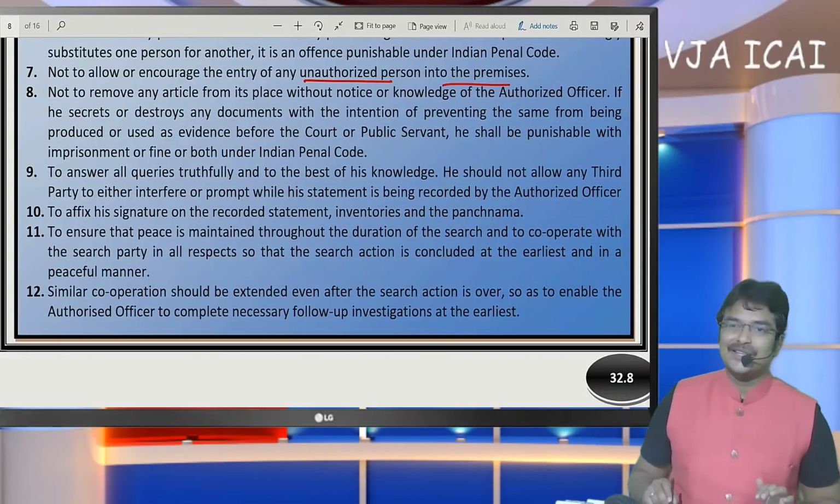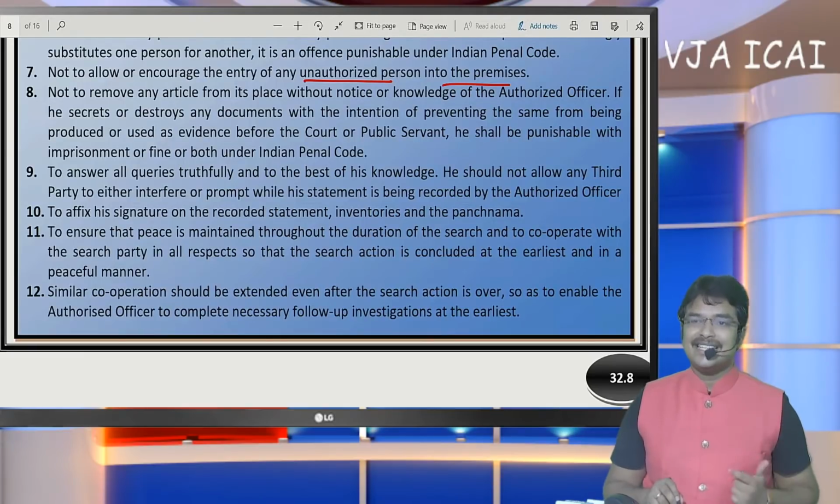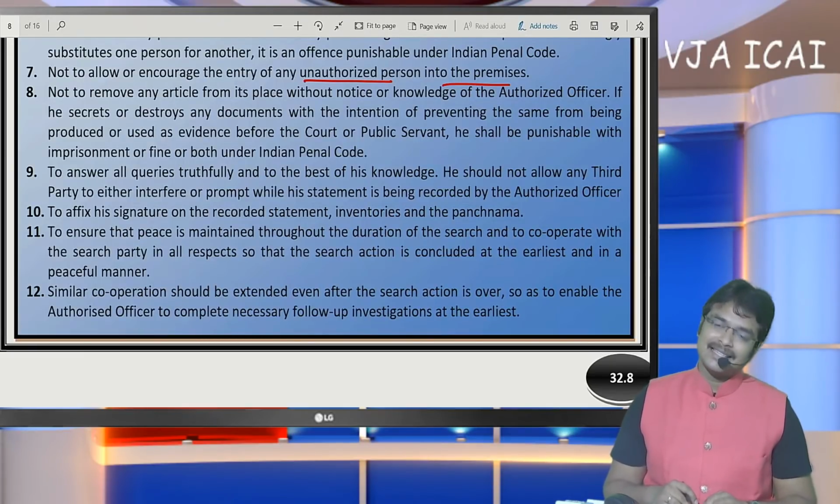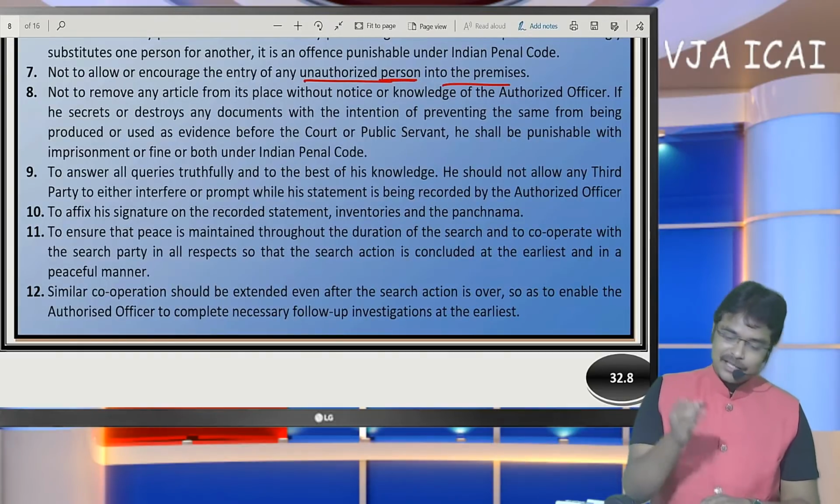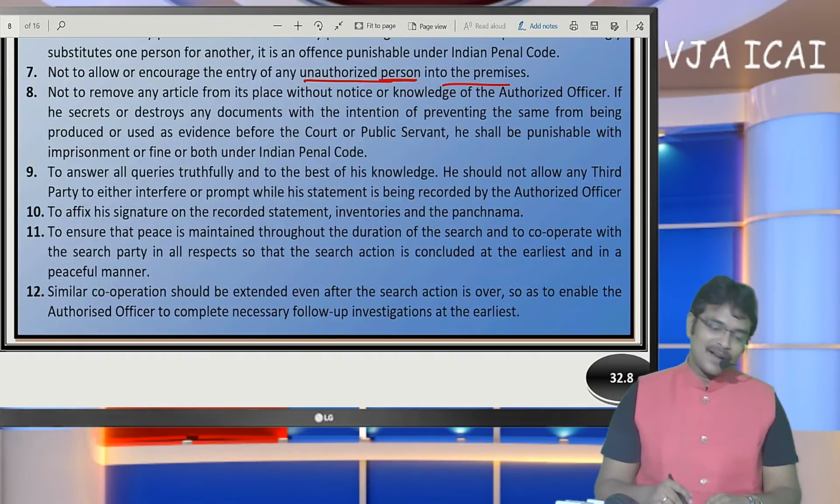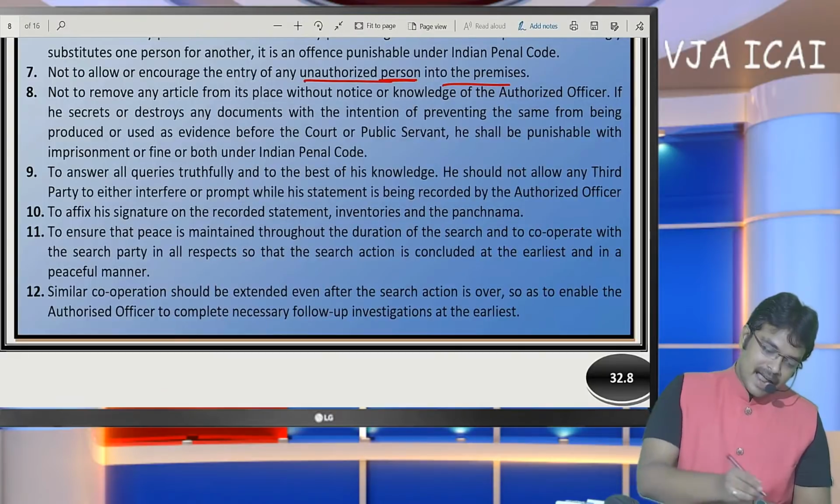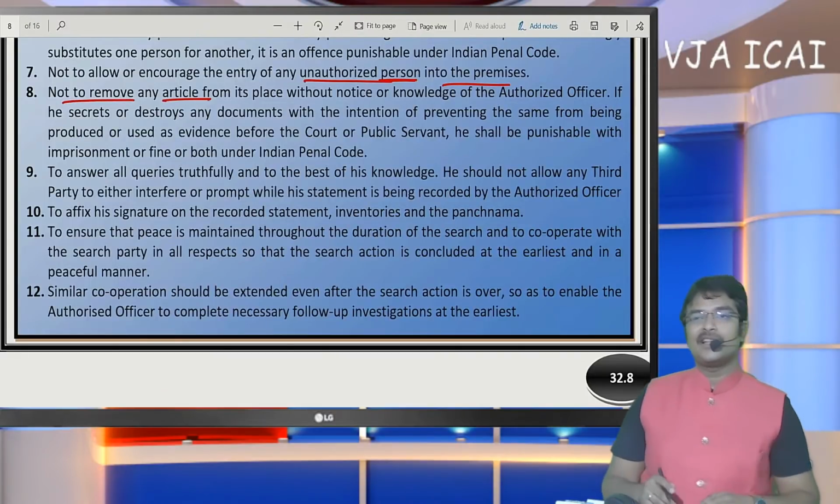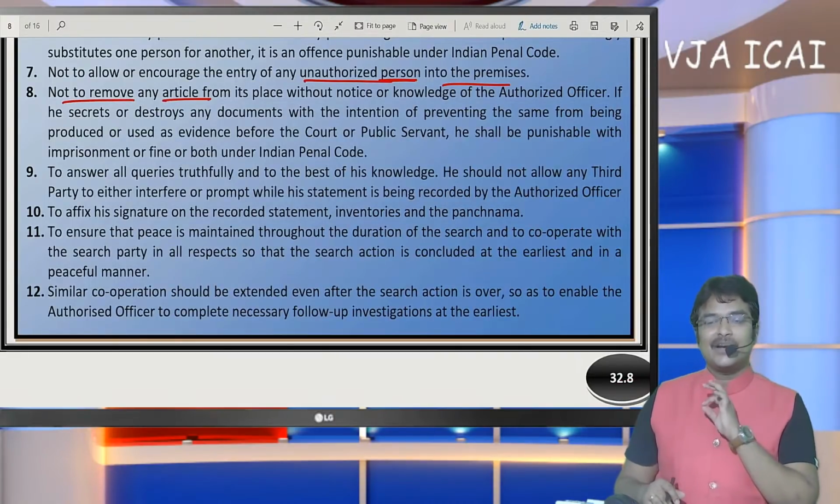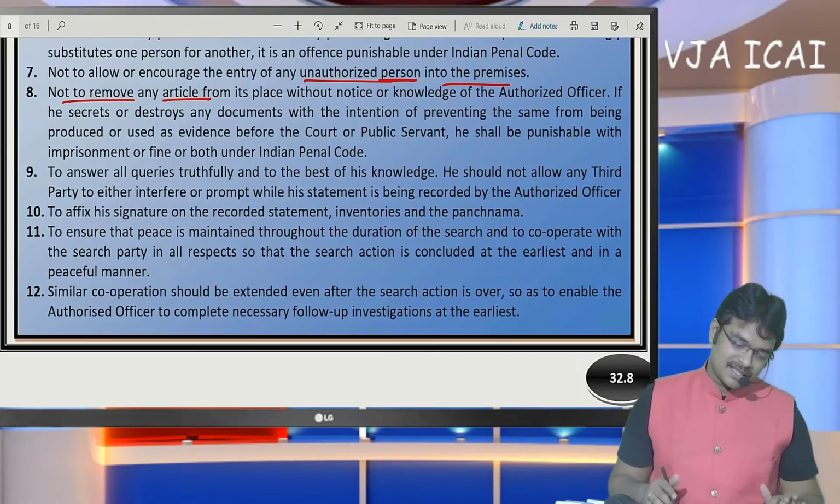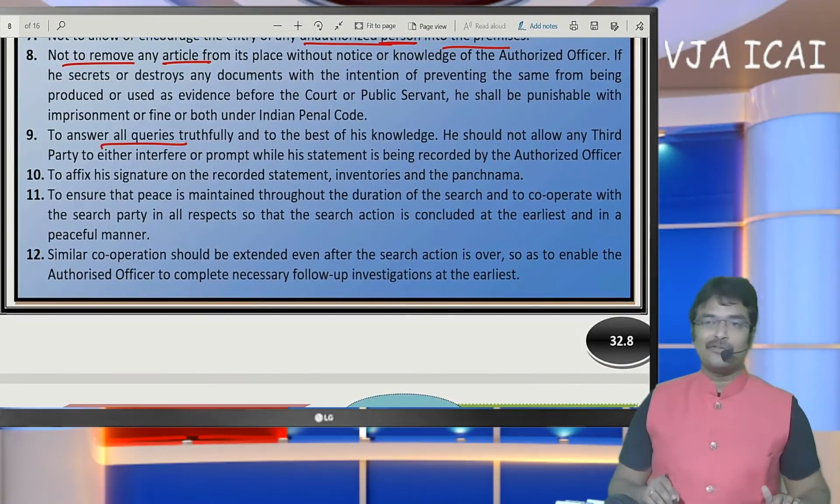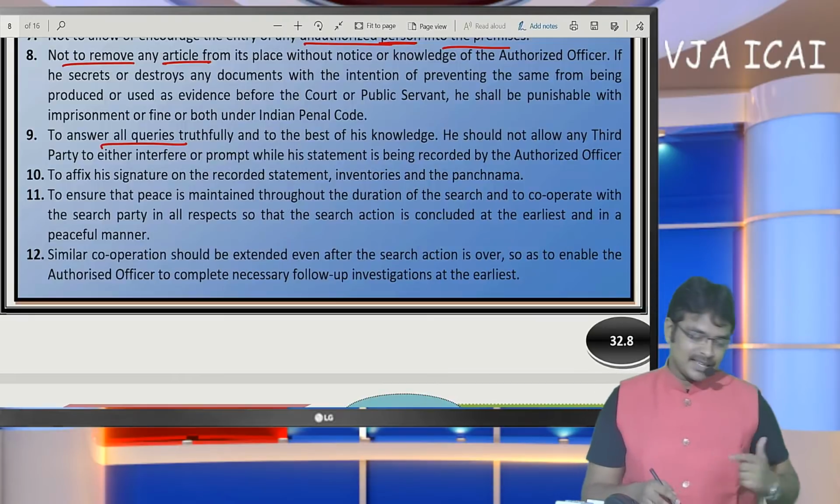So after execution of the search initially at the premises of the SSC, can the auditor attend here? Yes, if authorized. Unauthorized persons cannot enter. If the department authorizes, they can enter. Okay. And not to remove any article without notice of the officer. No article must be taken out of the premises. To answer all the queries truthfully. So these are the duties of the SSC.